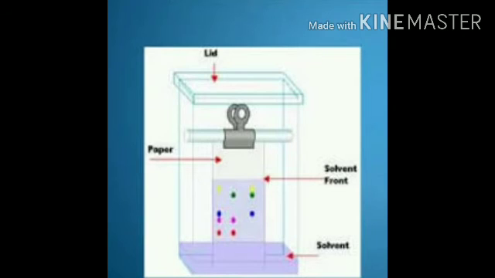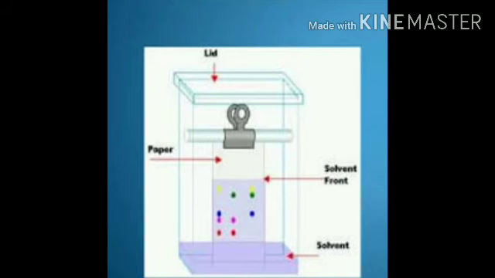Common adsorbents used are filter paper and silica gel, and common solvents used for chromatography are water, ethyl alcohol and acetic acid. The principle involved in chromatography is that it separates the components of a mixture on the basis of differences between two phases. One is stationary and the other is mobile.